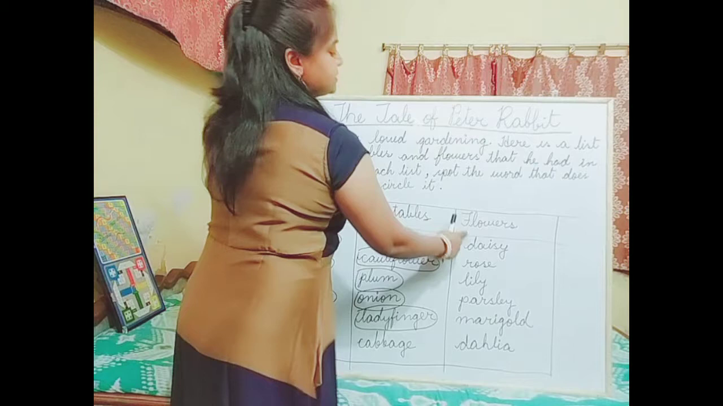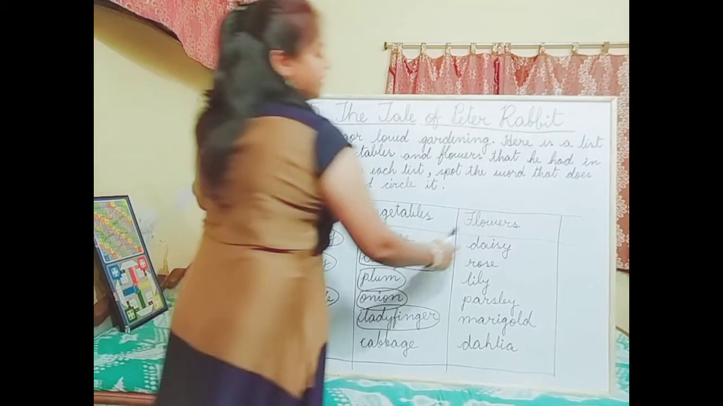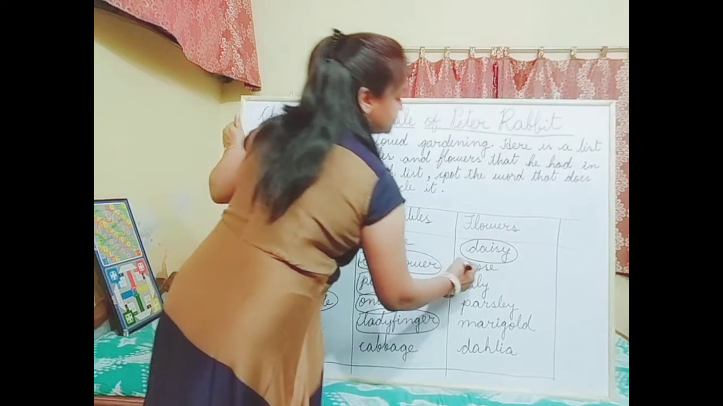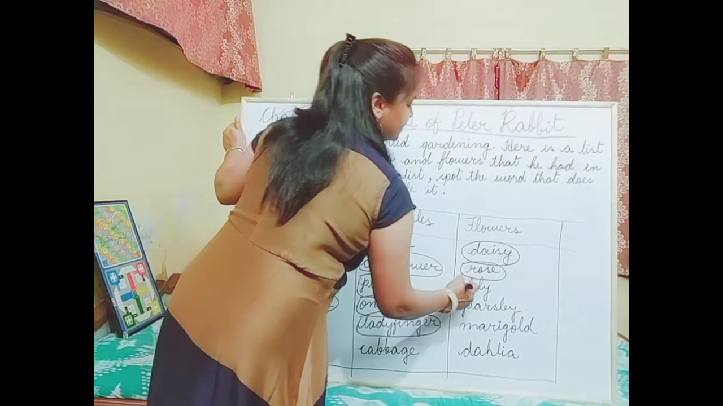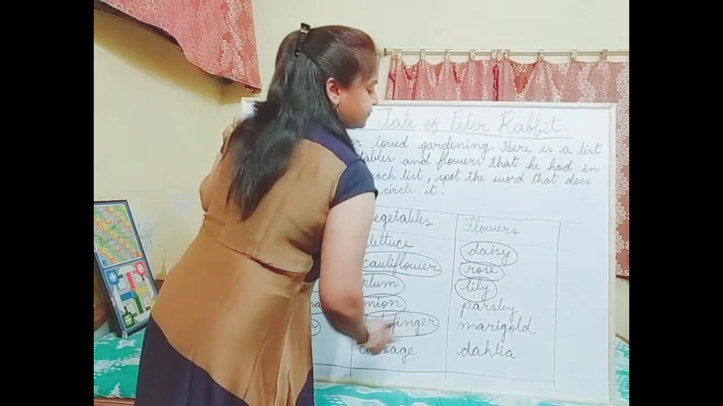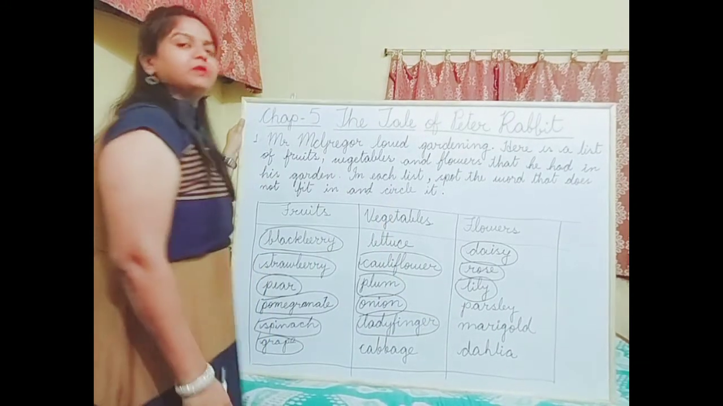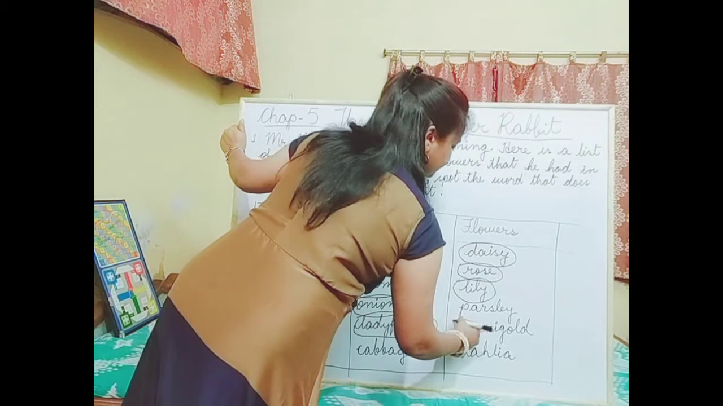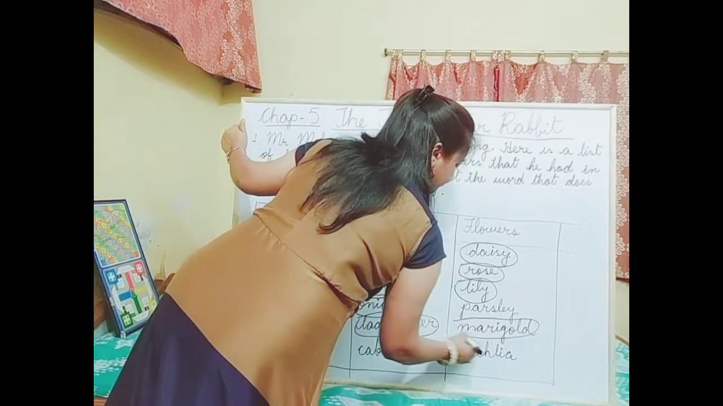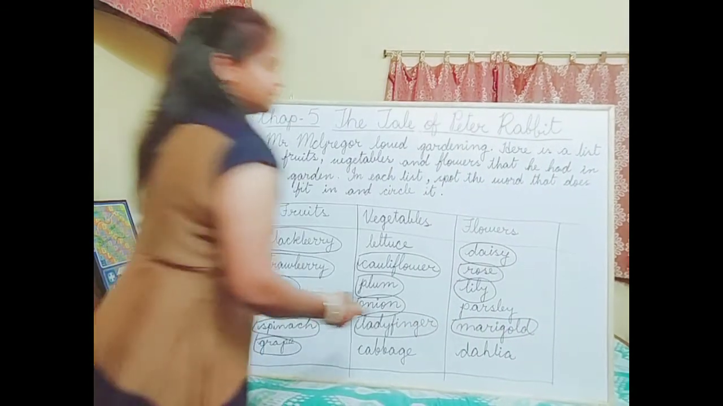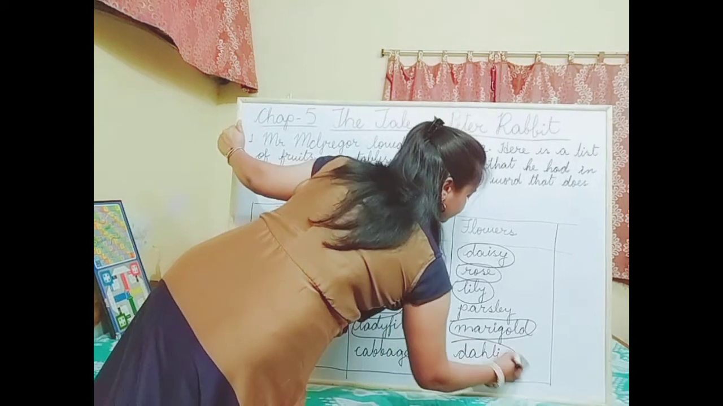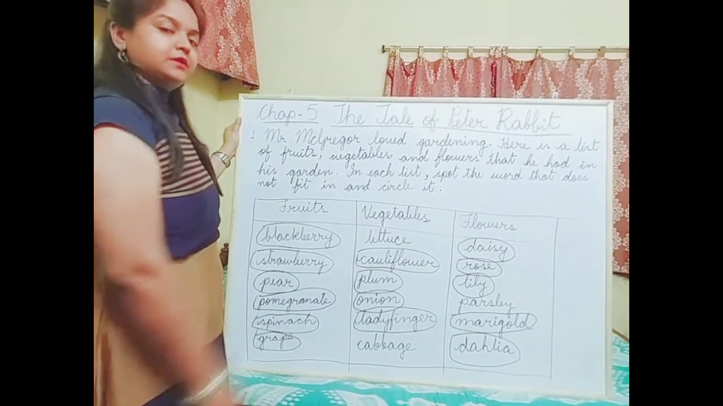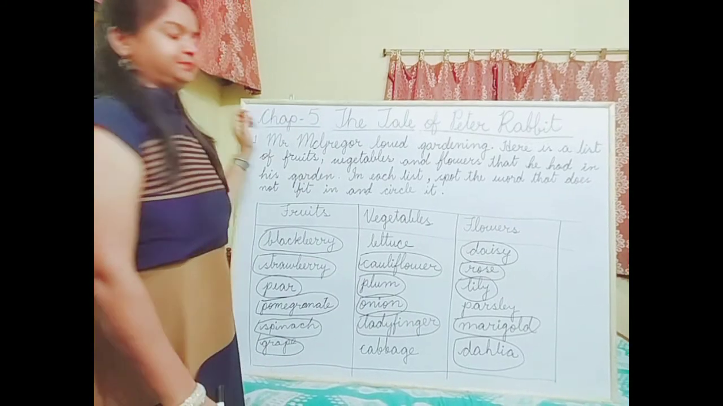Then come to the flowers column. Daisy was not there in his garden. Rose was also not there. Lily was also not there. Parsley we will leave because it was there in his garden. Then marigold was not there. Then dahlia was also not there. So I have got this. Do it nicely with your pencil.